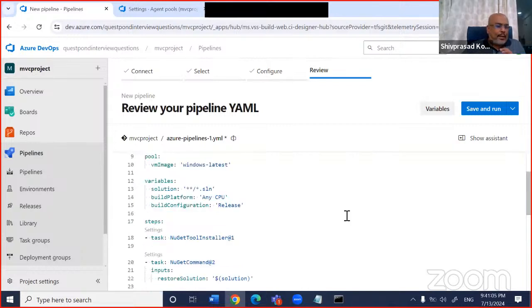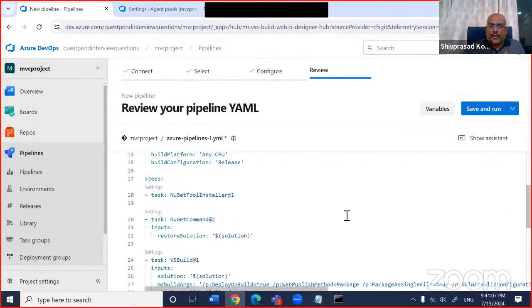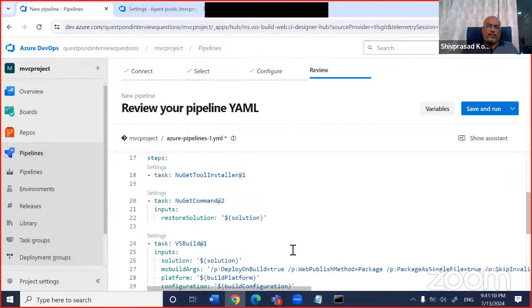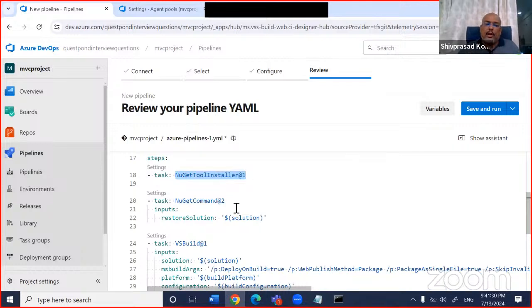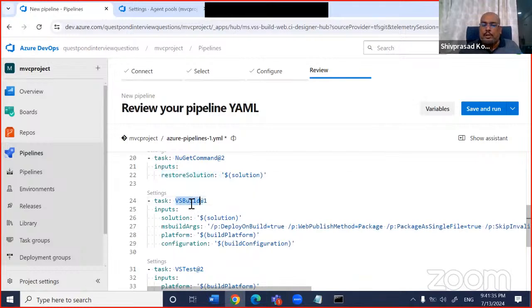Now, if you try to look at the pipeline, look at the tasks. First thing you do as a developer, if you are in a machine and want to do a build, you will go and install NuGet. You need NuGet to get the dependencies of the application, right? In case of Java, it will be Maven or whatever. So first, you will install NuGet into that agent. That agent is a machine. After that, you will restore the solution. After that, you will use the VS build. You will take the solution file and build. I'm just giving you the overall steps. We'll go into detail later on.